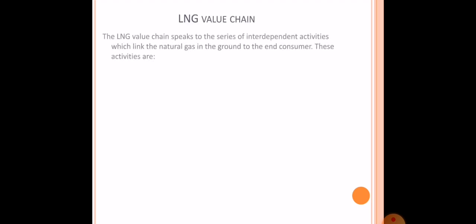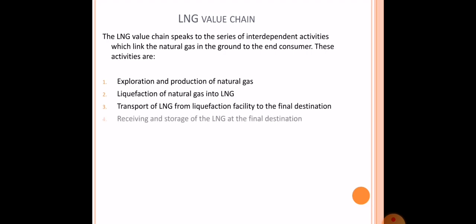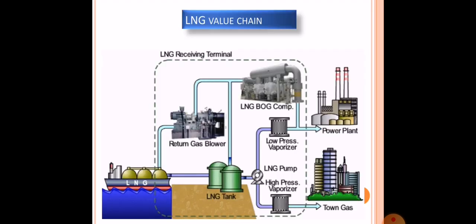Now, let's see what is the LNG value chain. The LNG value chain refers to a series of interdependent activities through which natural gas gets converted into liquefied natural gas and is then further transported to the consumer. The following are the activities showing how natural gas is linked to the end consumer. First, exploration and production. Second, liquefaction. Third, transport. Fourth, receiving and storage. Fifth, distribution. The figure shows the whole LNG value chain, how natural gas is brought, converted into LNG and then transported to its consumers.